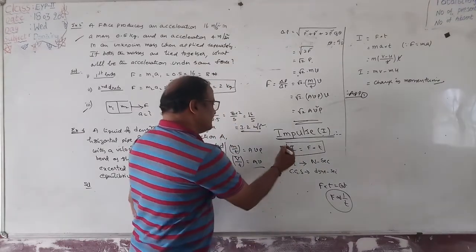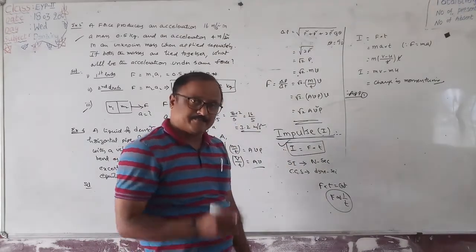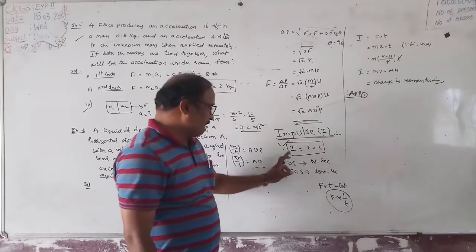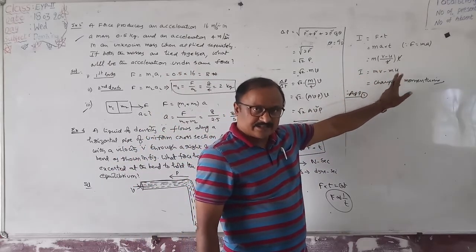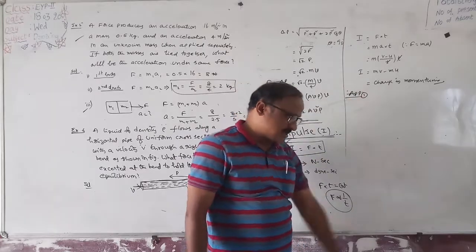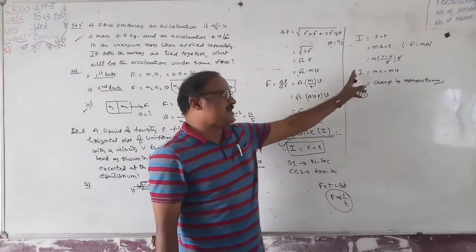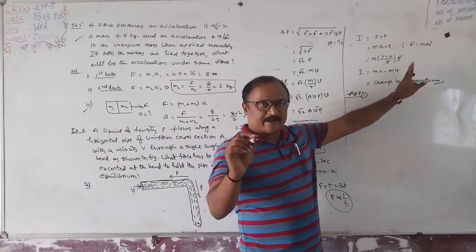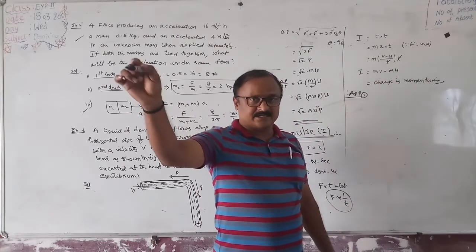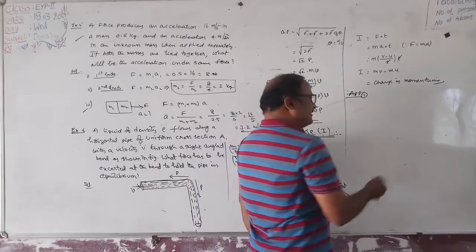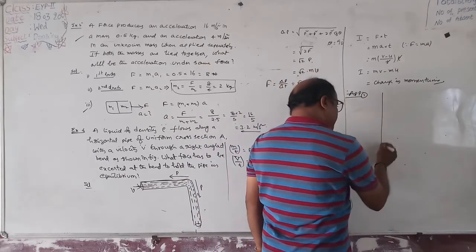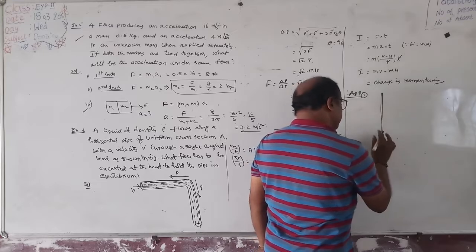Now I am asking, is impulse a vector or a scalar? Generally, impulse is nothing but the change in momentum. Again, momentum is also a vector. That's why impulse is also said to be a vector. In some textbooks, impulse is said to be linear impulse. There is another parameter known as angular impulse, that is explained in system of particles. Right? Okay.